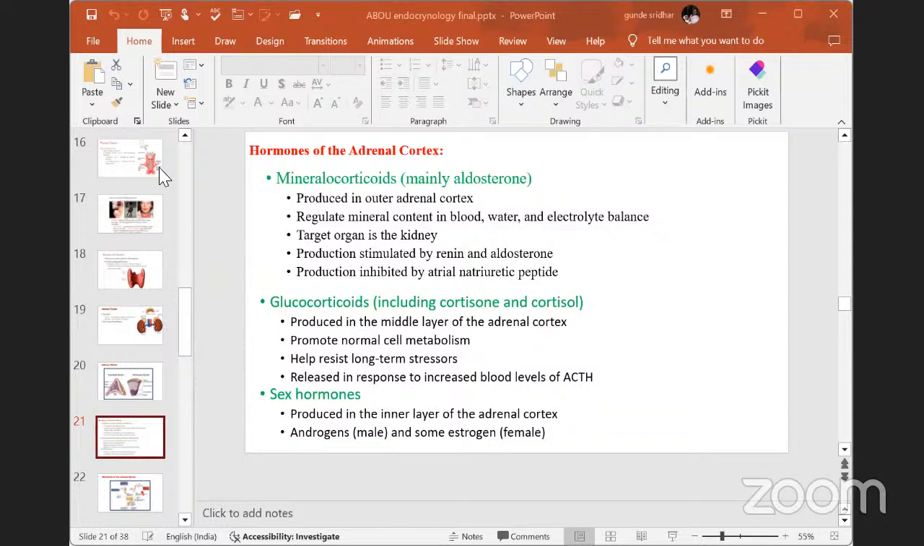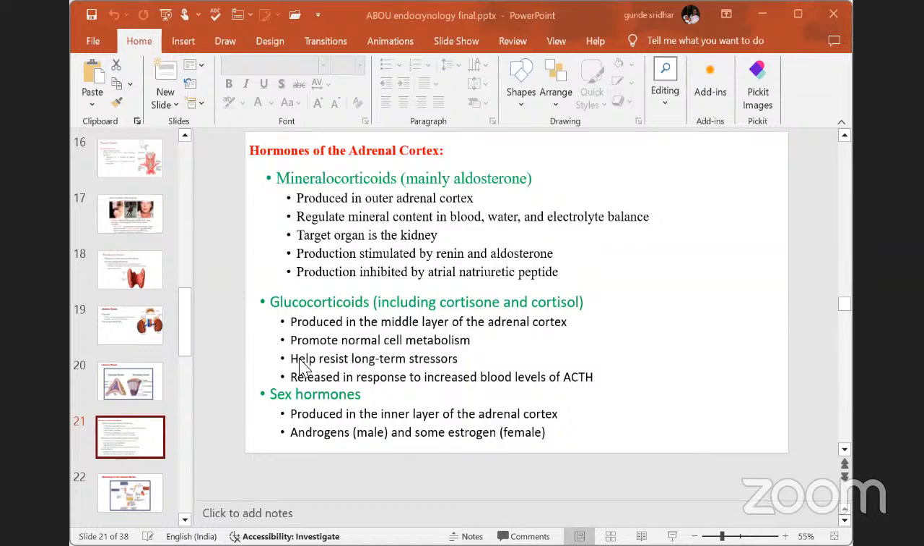Yes, now we can see the hormones of the adrenal gland. The first are called mineralocorticoids, then glucocorticoids, and sex-related hormones, which are called sex hormones. There are three types of hormones released from the different regions of the adrenal gland. Mineralocorticoids are related to mineral metabolism in our body. That's why this type of hormone is called mineralocorticoids.